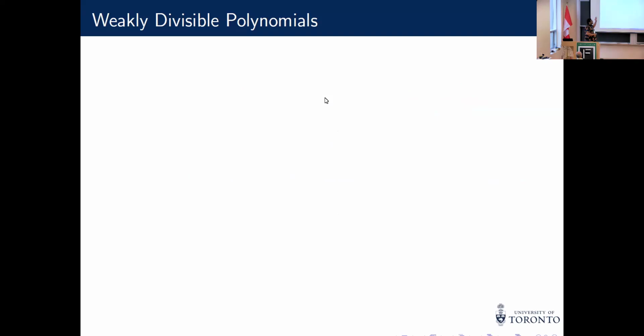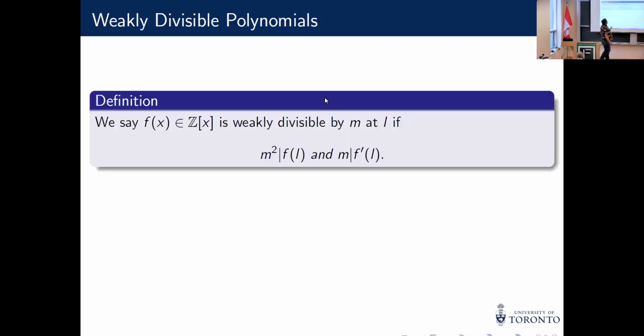So to this end, we come to weakly divisible polynomials. The concept of weakly divisible polynomial was actually defined in the previous two papers that we mentioned. So let f of x be a polynomial of degree n. We say f of x is weakly divisible by m at L if m squared divides f of L and m divides f prime of L. These polynomials are introduced in those papers because if you look at the binary ring associated to f, it is actually not maximal. It is not the ring of integers. And most of their paper is dedicated to sieving out these types of polynomials in the tail end. So removing them from the tail end is sort of the biggest issue.